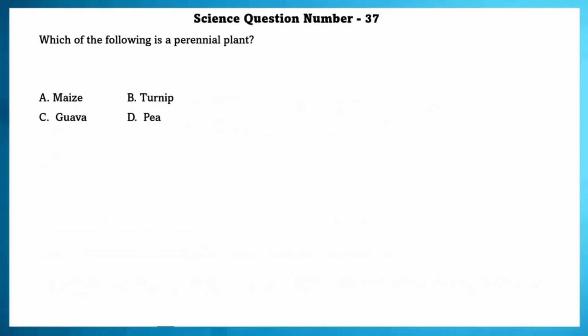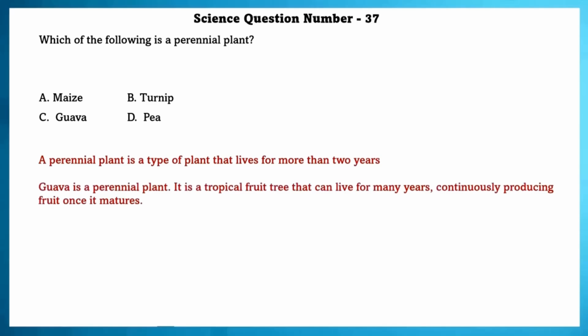Science question number 37. Which of the following is a perennial plant? A perennial plant is a type of plant that lives for more than 2 years. Guava is a perennial plant. It is a tropical fruit tree that can live for many years, continuously producing fruit once it matures.